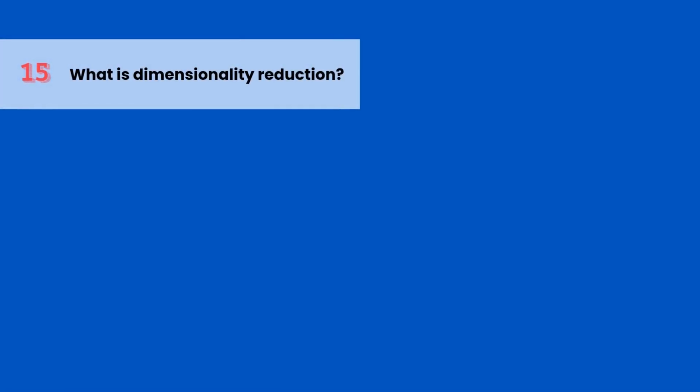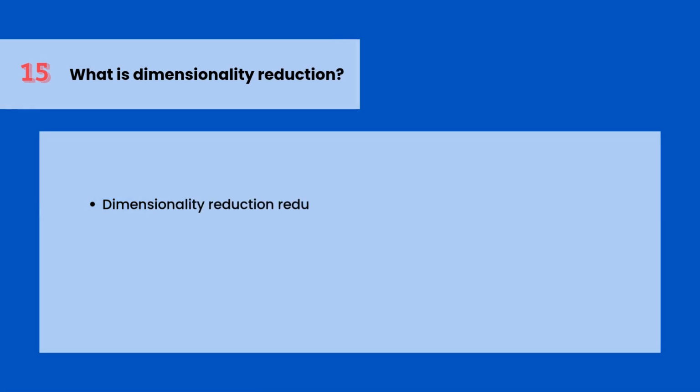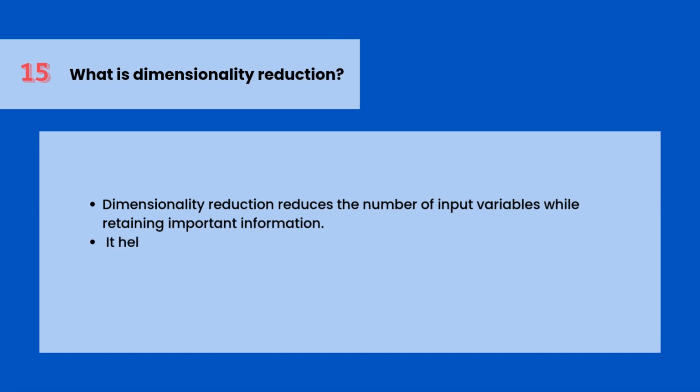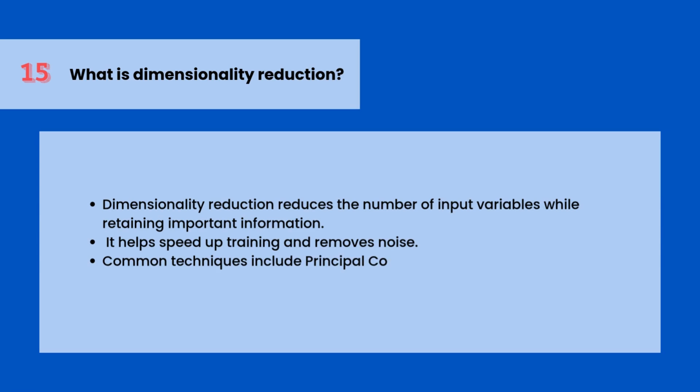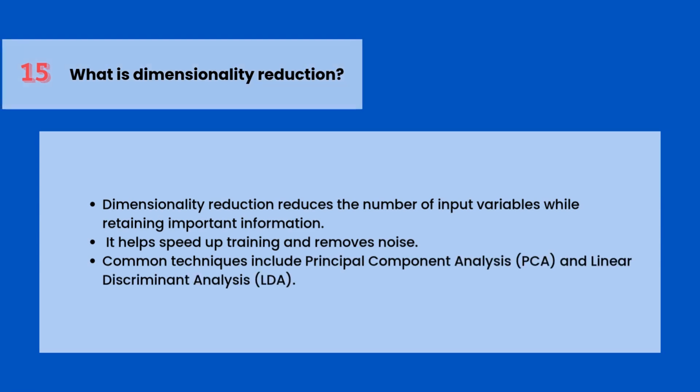What is dimensionality reduction? Dimensionality reduction reduces the number of input variables while retaining important information. It helps speed up training and removes noise. Common techniques include principal component analysis (PCA) and linear discriminant analysis (LDA).